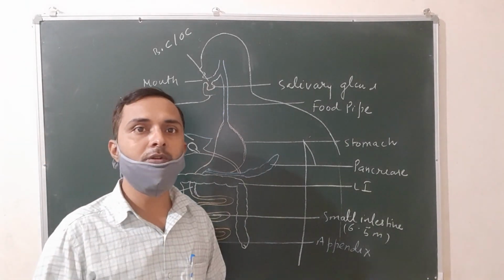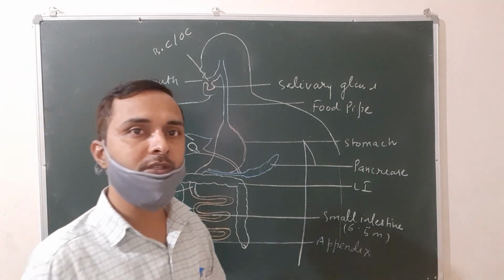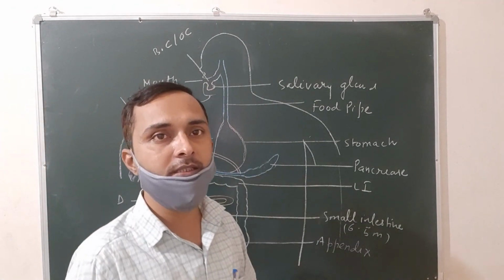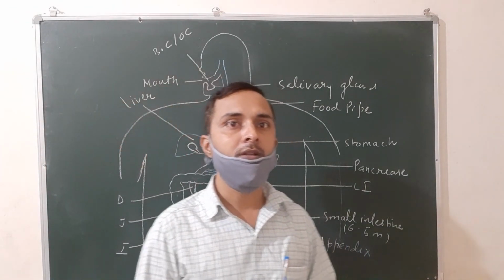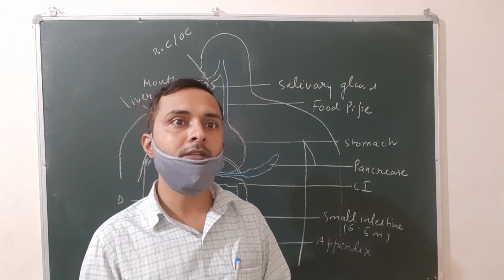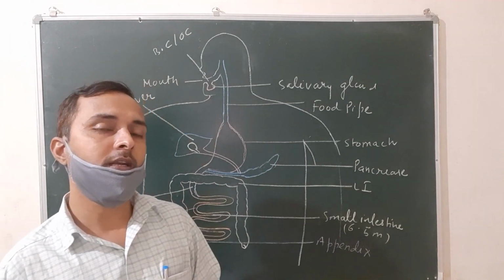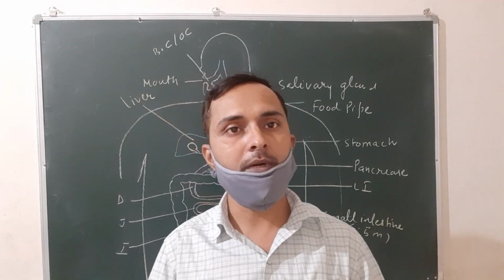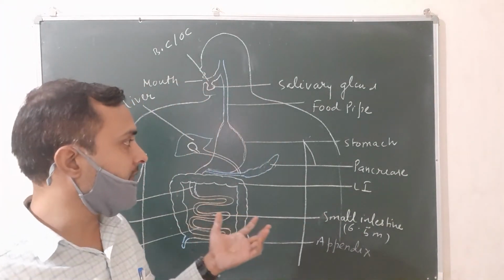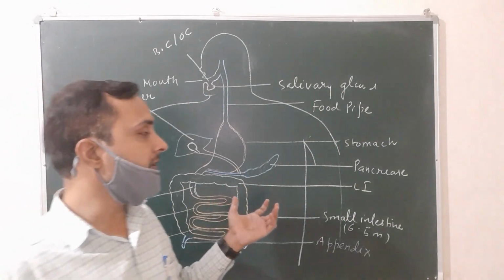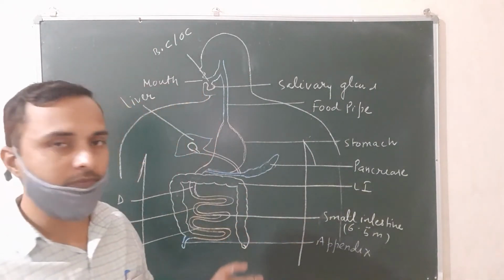So this is all about the human digestive system. How many parts does the human digestive system have? There are two parts, that is the alimentary canal and the digestive glands. So you have to prepare well. In the next class we will discuss the digestion of food. Thank you.